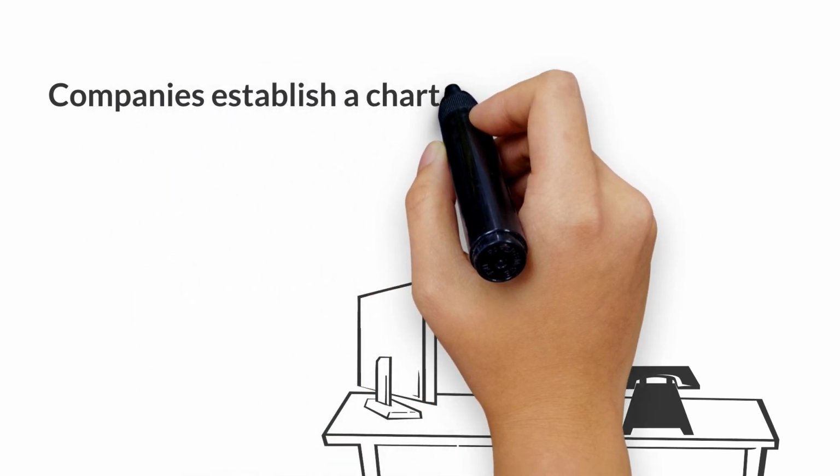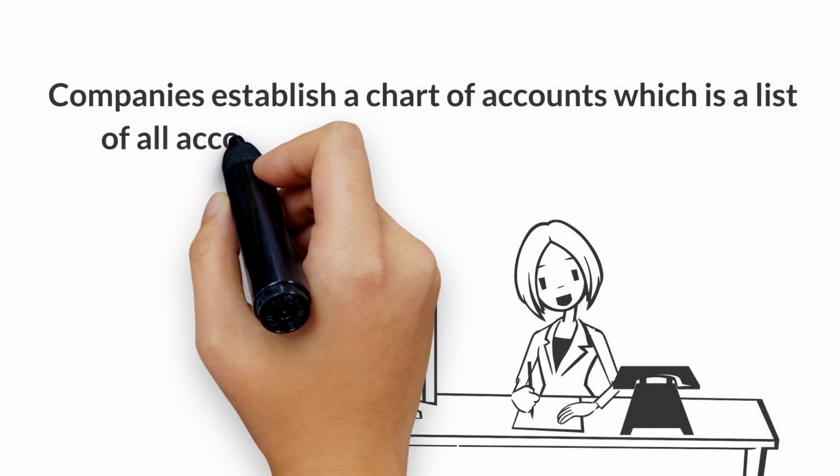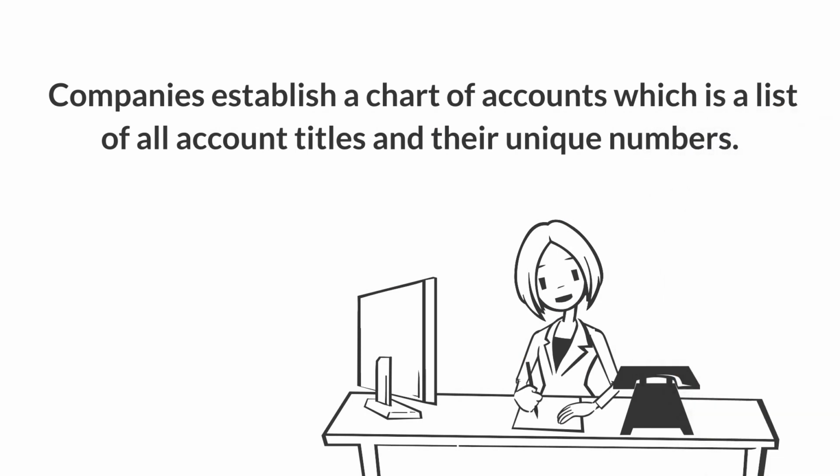Companies establish a chart of accounts, which is a list of all account titles and their unique numbers. The number and type of accounts used differ for each company depending on the size, complexity, and type of business. In this video, we will focus on the account titles that are commonly used.